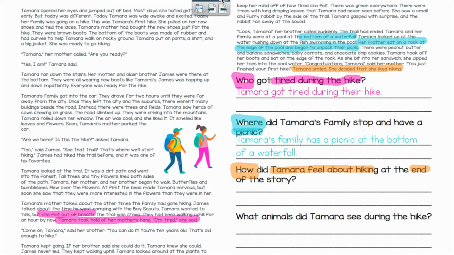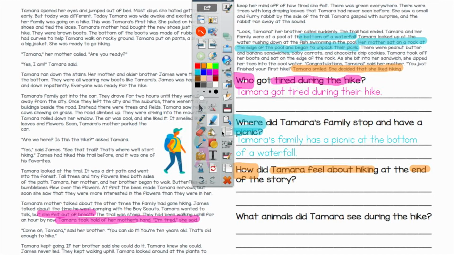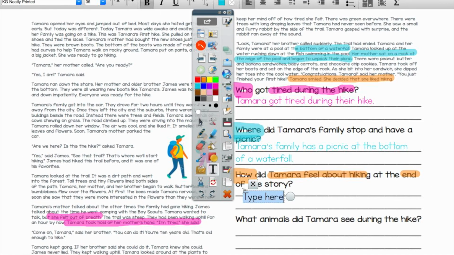So, now that I've found my evidence, I'm going to write it in my blank. I'm going to say, at the end of the story, Tamara likes and enjoys hiking.